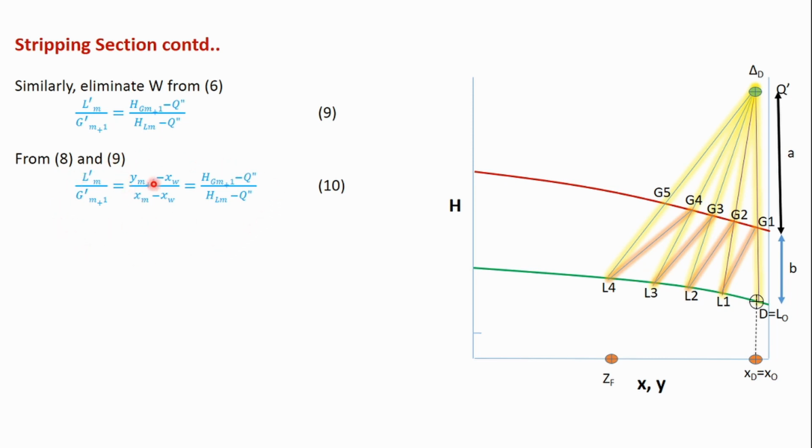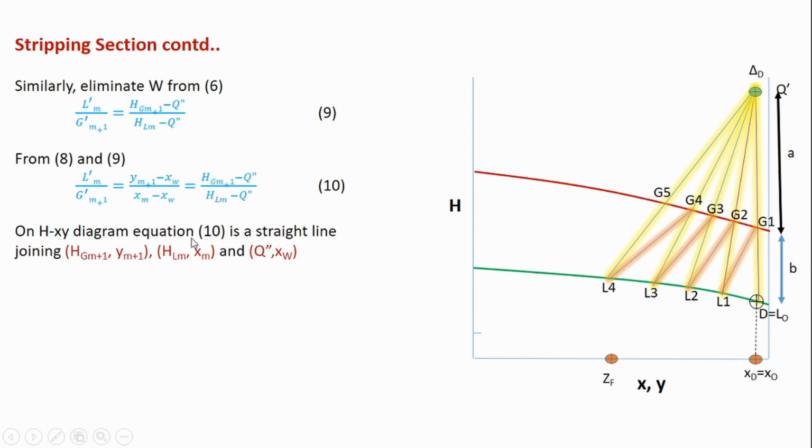So the three coordinates of this straight line are (ym+1, HGm+1), (xW, Q double dash), and (xm, HLm). These three coordinates represent a straight line, and this straight line represents the operating line. So the operating line has three points, and these three points are the coordinates of that line.